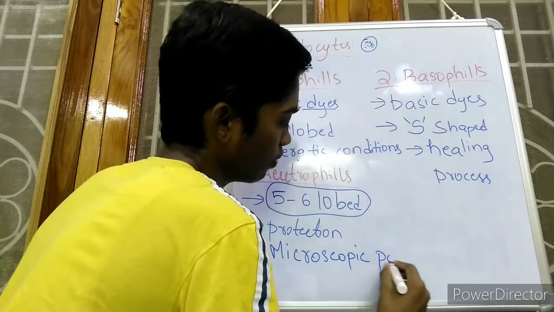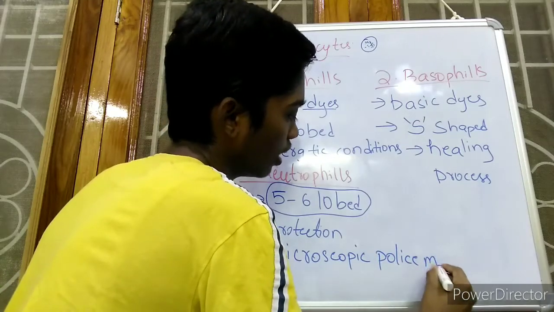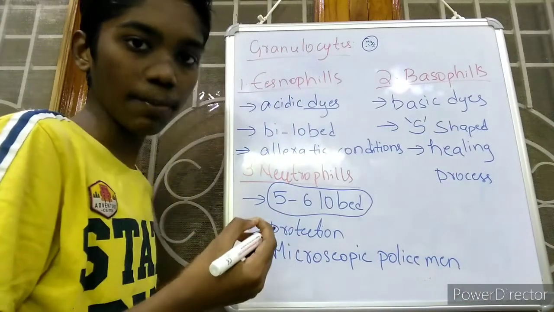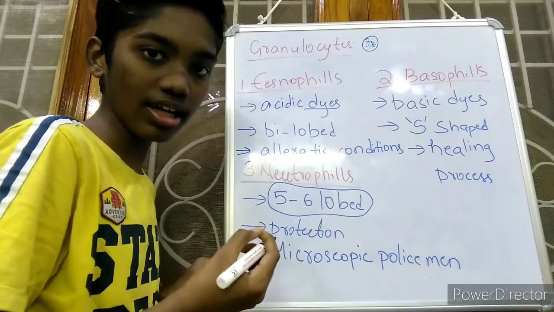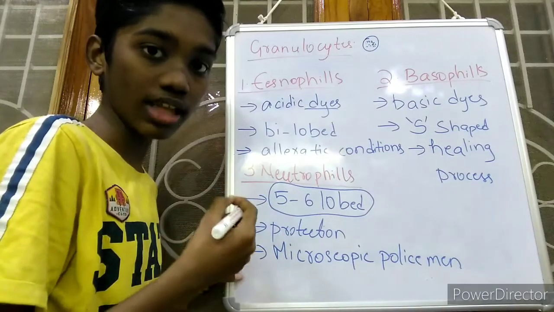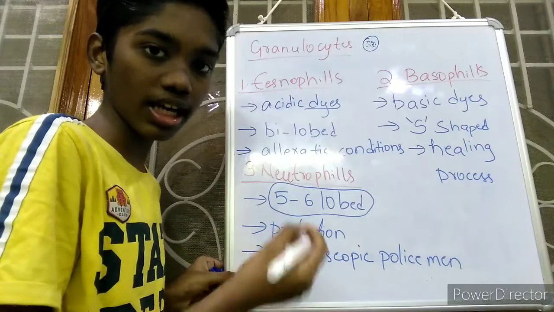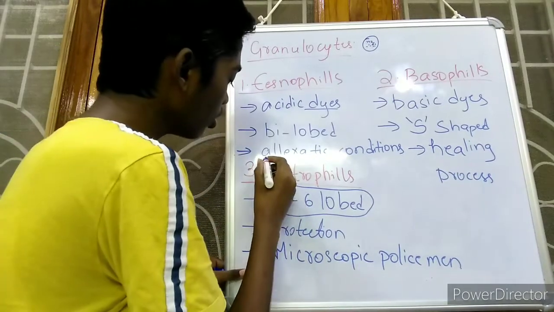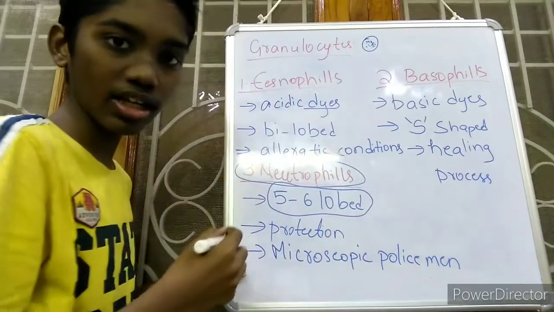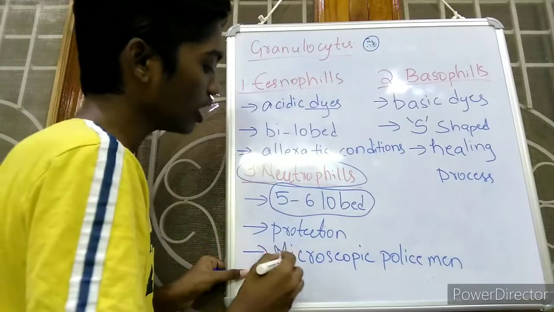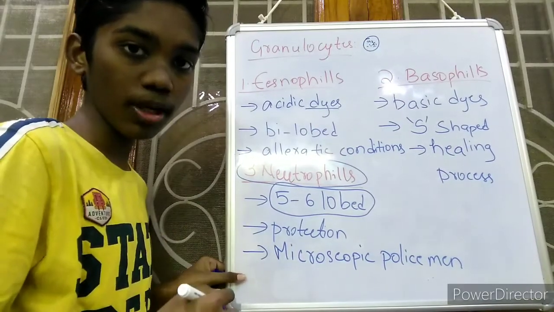If any small particle that is harmful to our body enters our body, this neutrophil will throw that particle out of the body. So that's why it is called microscopic policemen.